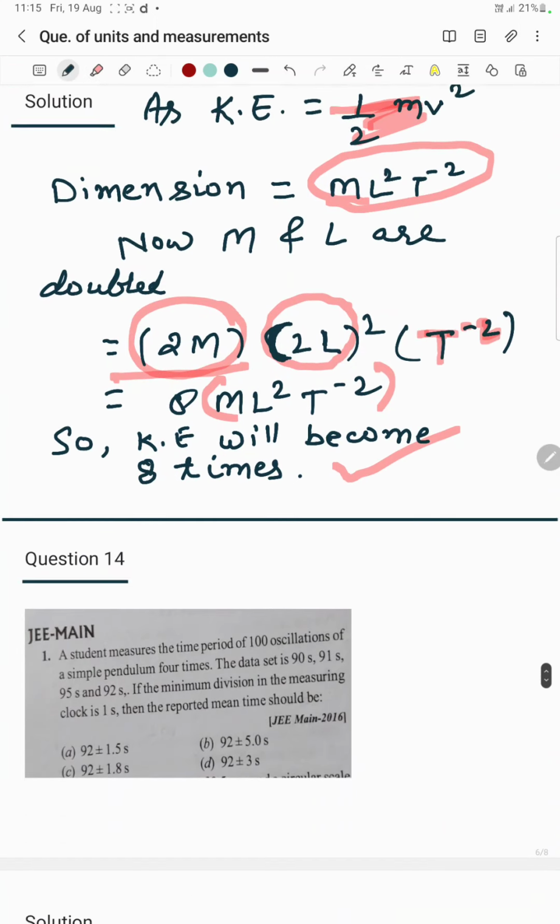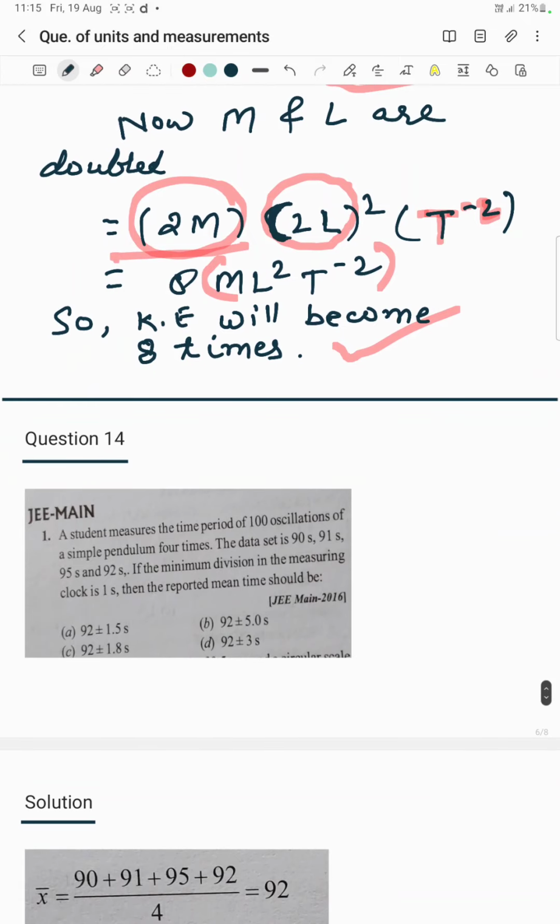Now let's move on to question number 14. Question number 14 is based on error. As I told in the earlier lecture, error is the difference between the true value and the calculated value. So a student measures the time period of 100 oscillations. Why did he do 100 oscillations? Because to get a result very close to the true value, the more experiments you do, the more results you get. Do the average, and you will reach the accurate value, or may even get the true value if God saves you.